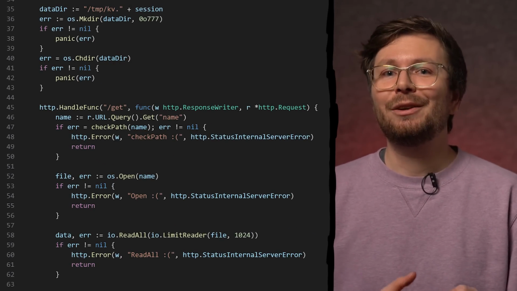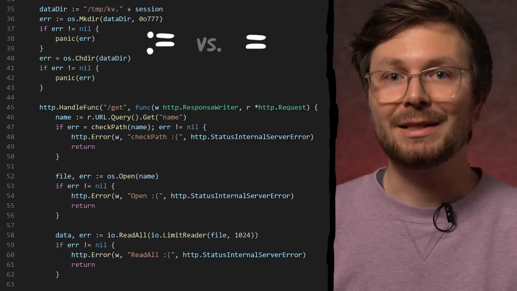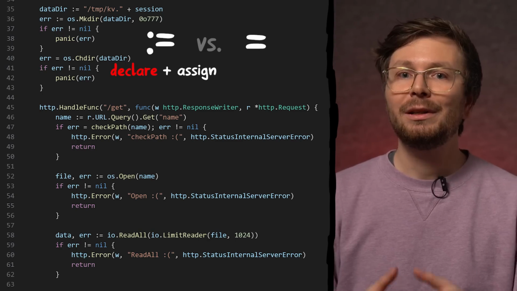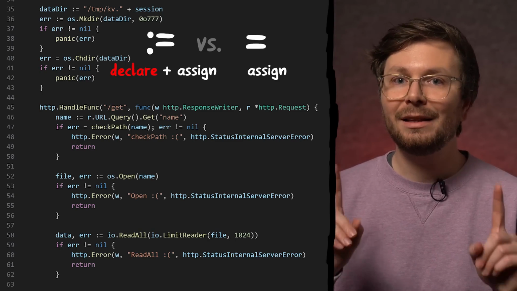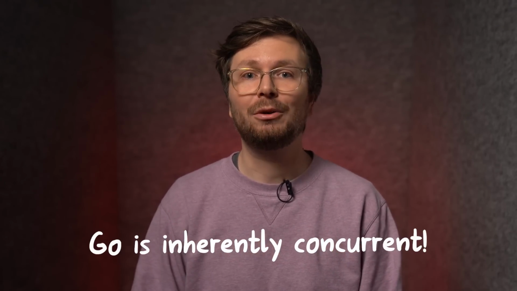It has to do with the differences of := and =. := means declaration and assignment of a value, while = is just an assignment. And this is important. Go has built-in concurrency features. That makes Go pretty unique and powerful.